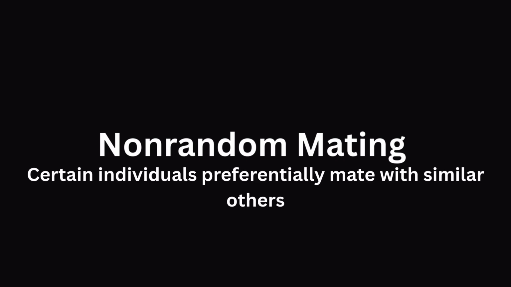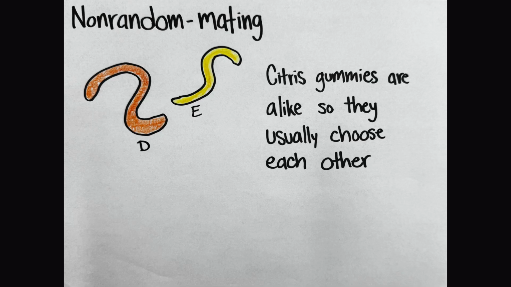Second, non-random mating. Certain individuals preferentially mate with similar others. Gummy example: orange and lemon worms only mix with each other. Cherry only mixes with pineapple or green apple. This limits possible combinations and affects genetic variety.